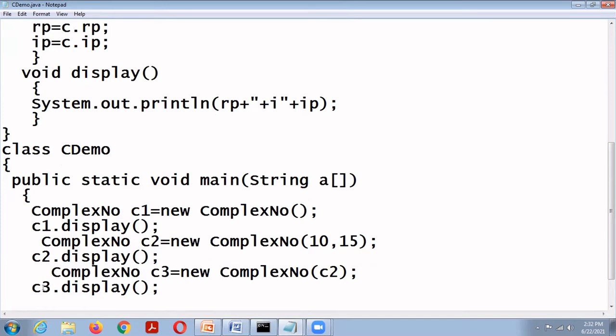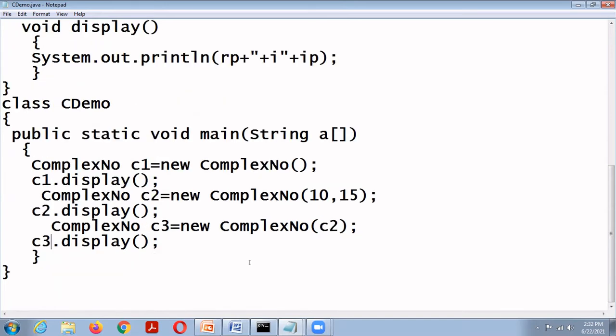C3 dot display. Here I created three objects, C1, C2, C3. The default constructor is invoked when object C1 is created, because there are no arguments.